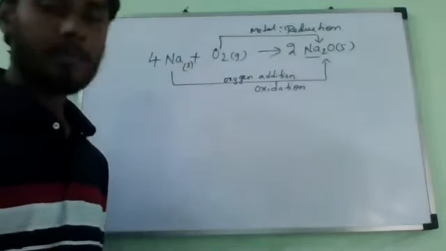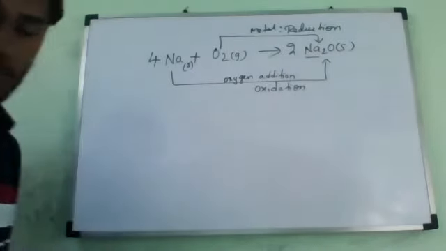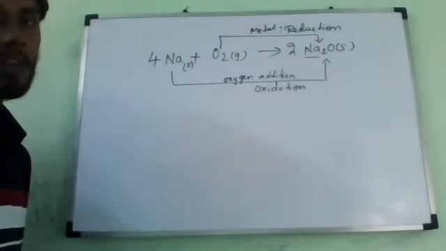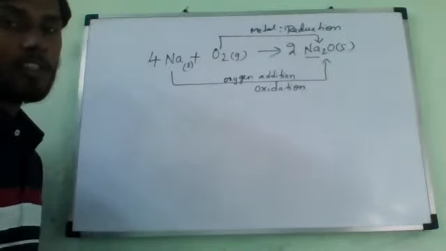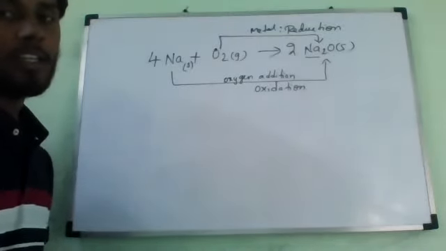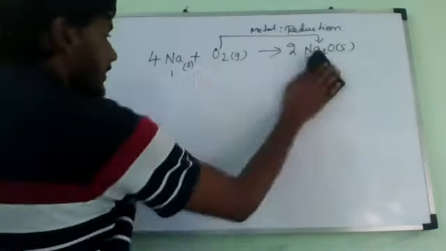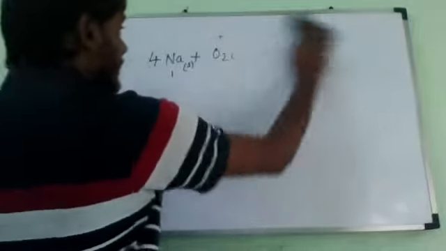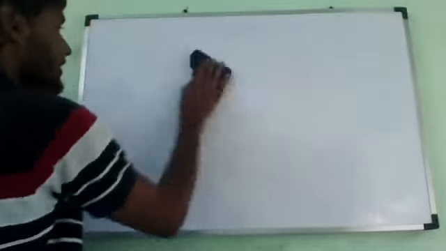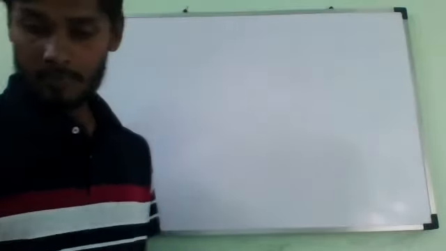Is it completed? Right, next one. Which of the statements about the reaction below are incorrect? Write the equation.